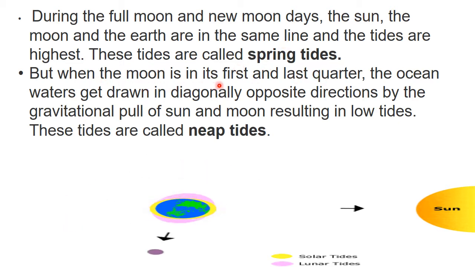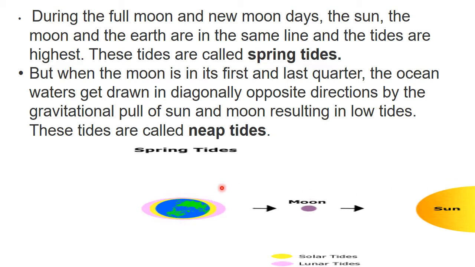Then when the moon is in the first and last quarter, there will be low tide, which is called neap tide. See here, if the sun, moon and earth are in the same line, then it is called spring tide. And if the moon is in the first and last quarter, then it is called neap tide.